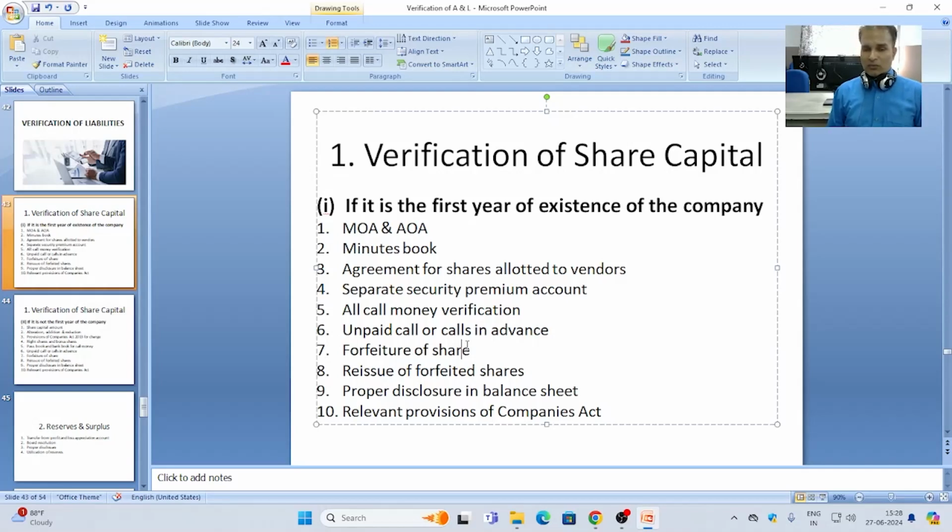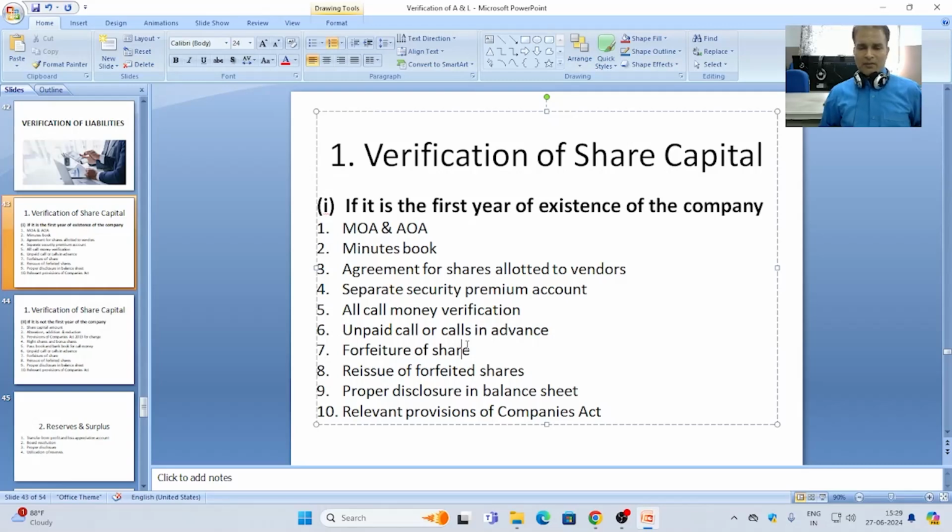This is called forfeiture of share. So in case of any forfeiture of shares, the entries regarding forfeiture should be properly accounted for in the client's business. That should be checked by the auditor.